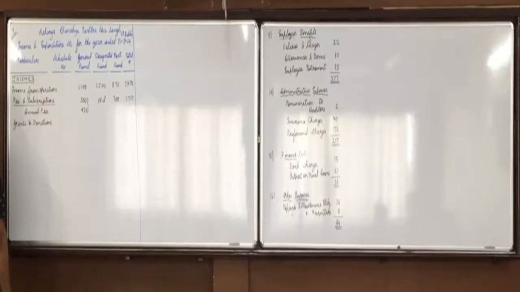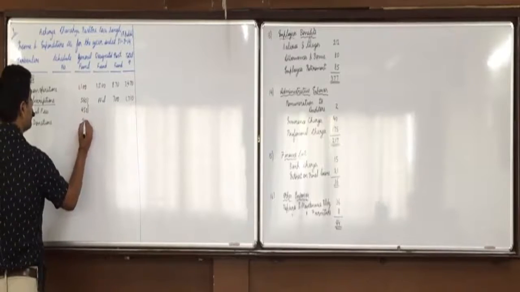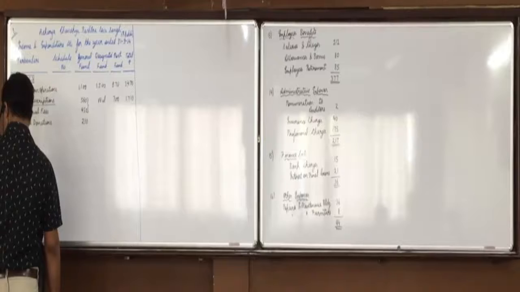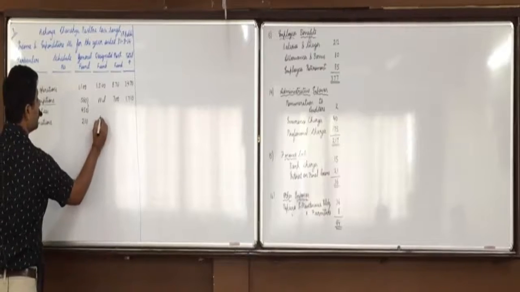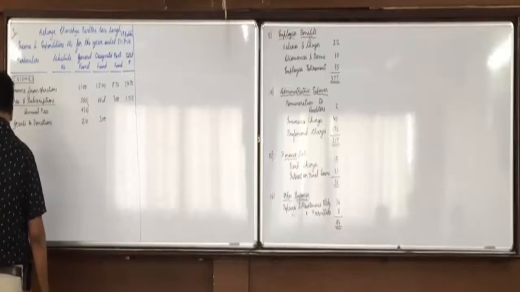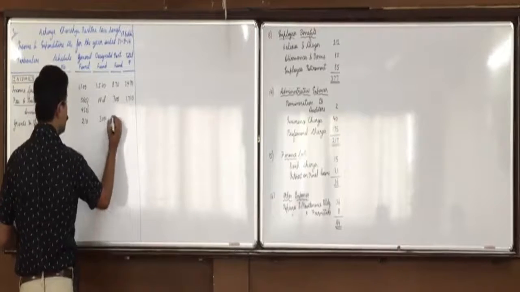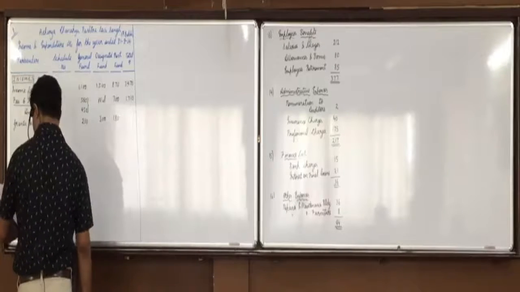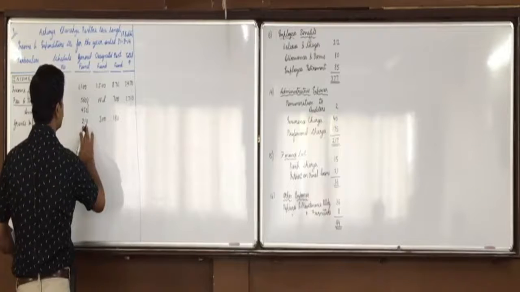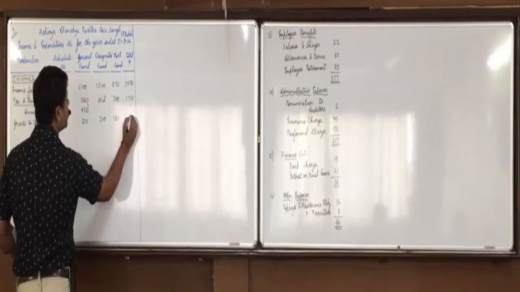Now grants and donations from institutional body: for general fund, do you see 210? Then for designated fund, do you see 300? For restricted fund we have 180. Any other item of G&D? So total 690.